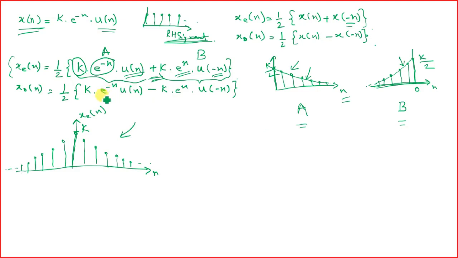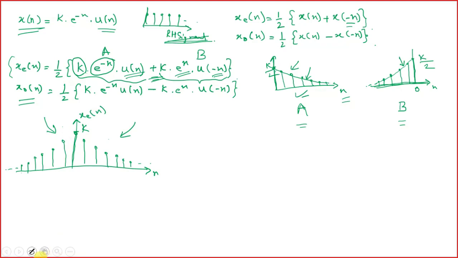Now what happens for the odd signal? If you look in the odd signal, you have this positive component in the positive half. However, this negative half would be in the negative domain, right?